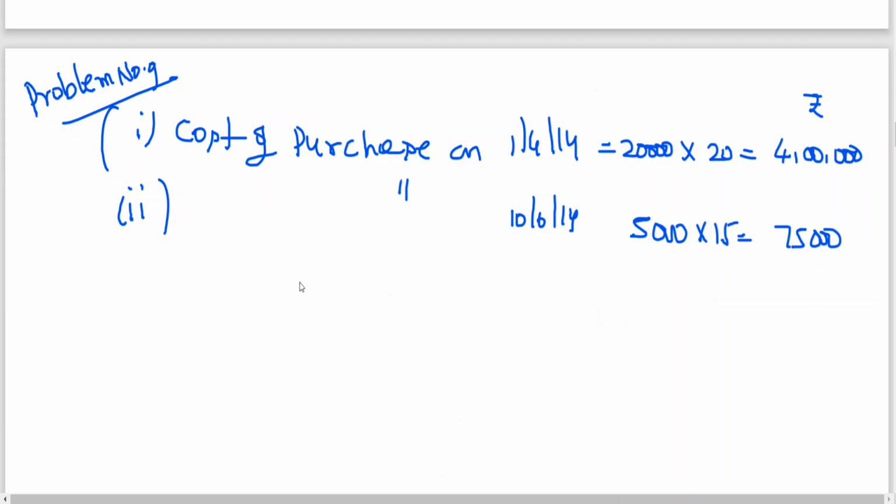Then what happened? On 1st August, Vayu Limited issued one bonus share for every 5 shares.